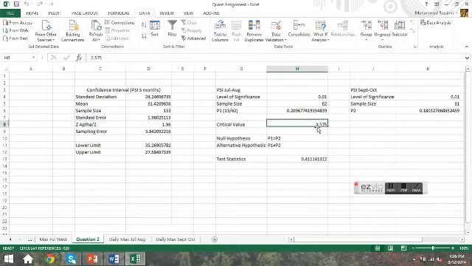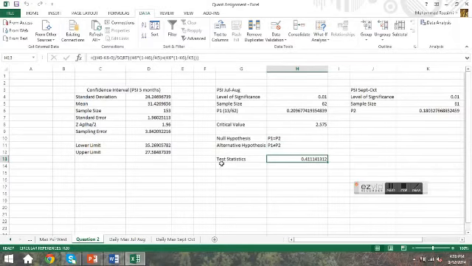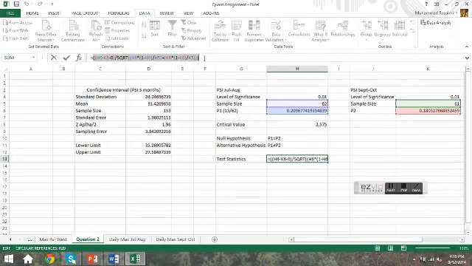And then the critical value is 2.575 for 99%. 99% also stands for 0.99, divided by 2 is 0.495. Translating to the z table, it gives 2.575. Now this is how I define the null and the alternative: P1 equals P2, but P1 does not equal P2. And the test statistic is then all made through this, which is basically the test statistic for two proportions in just one line.